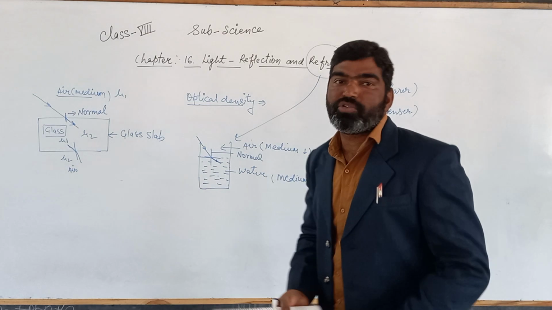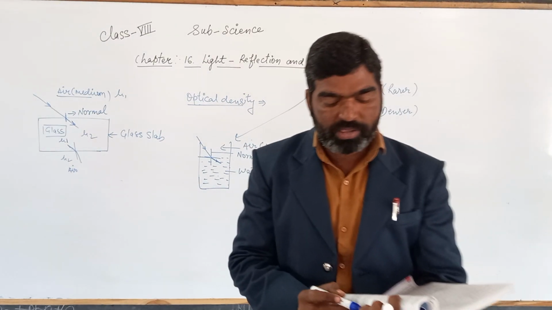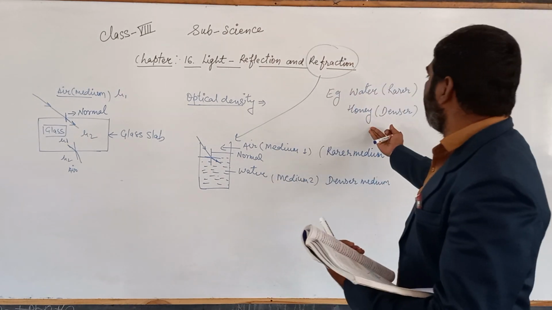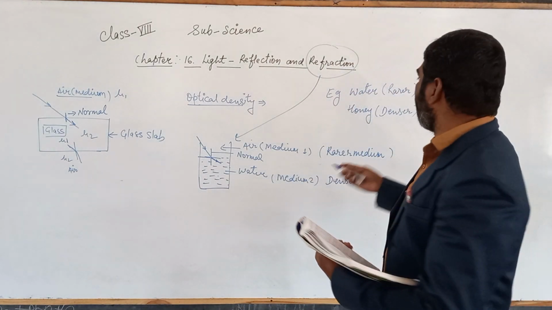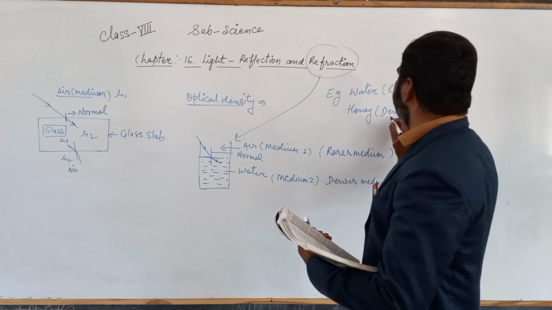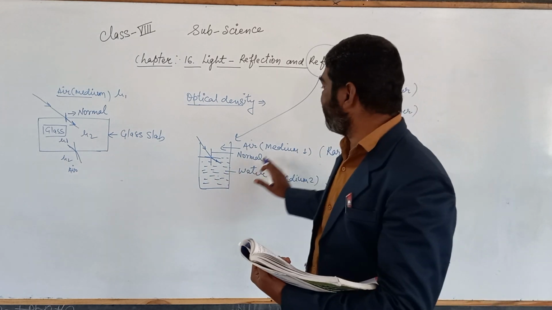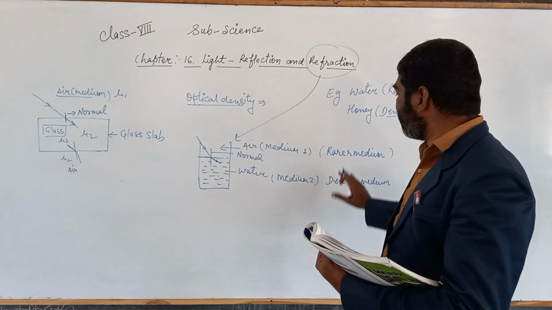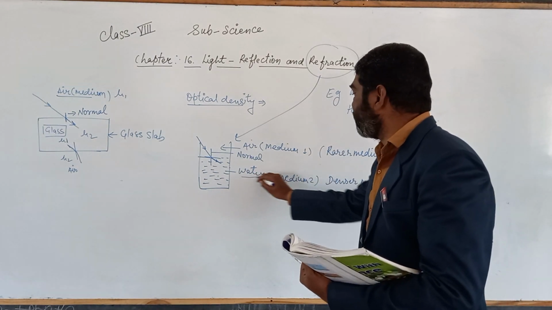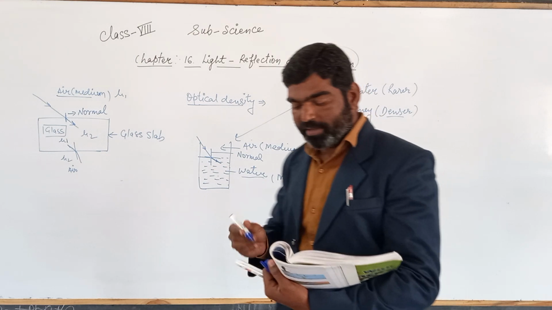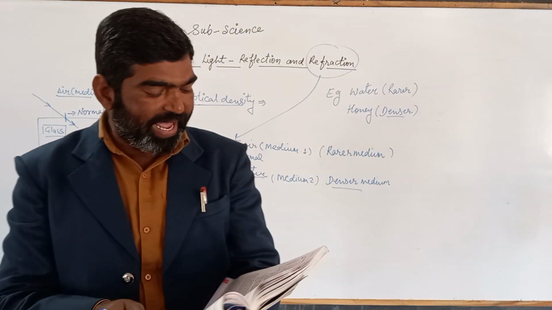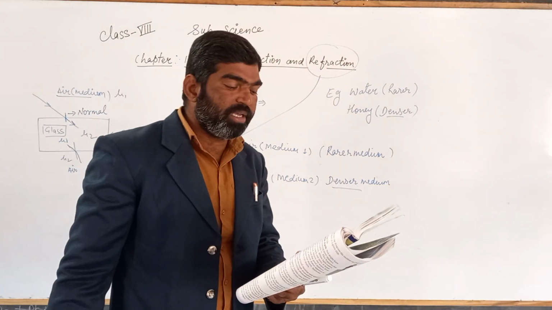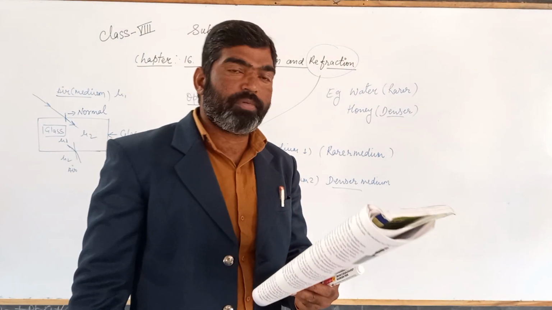Meaning the one with less optical density will be your rarer medium, and the substance which has a high optical density is called denser. So here we can say that this air is rarer than this water. Air is rarer, and water is a denser medium. So when the light enters from the rarer, meaning less dense, to the denser medium, it bends towards the normal.